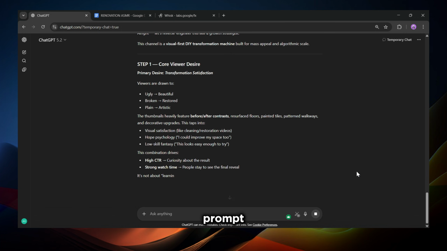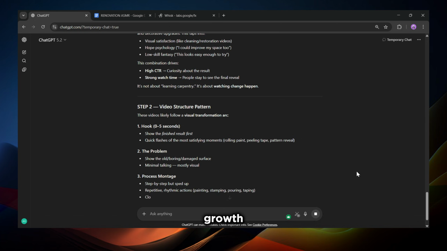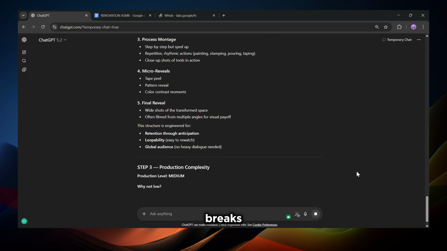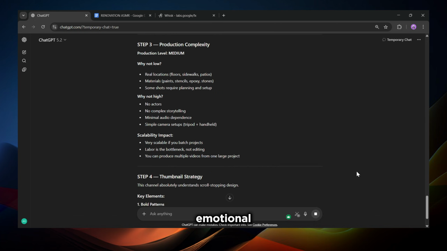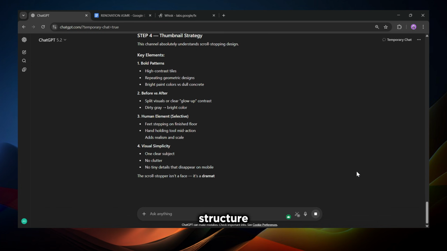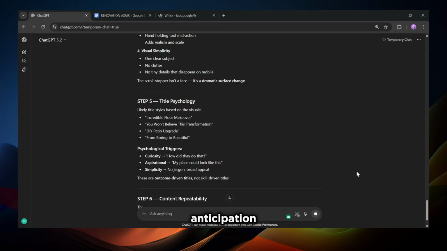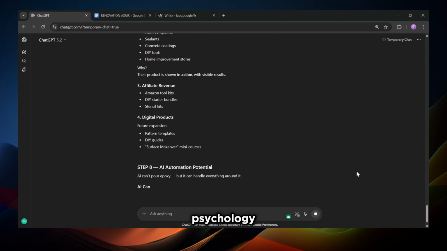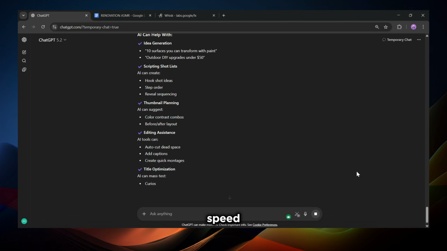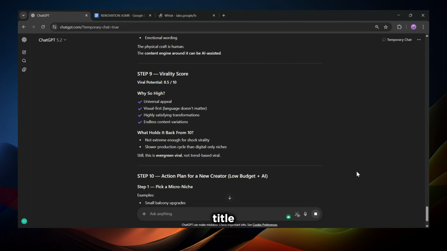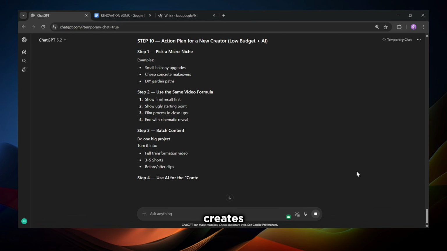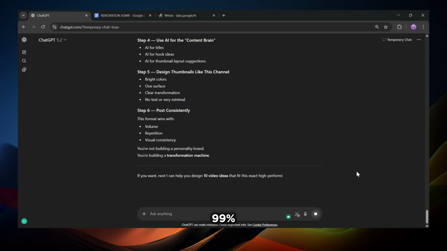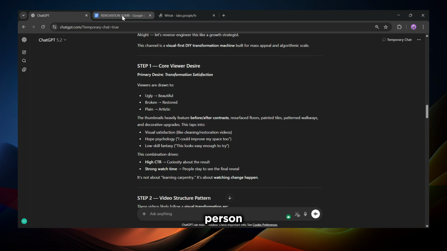This prompt turns ChatGPT into a YouTube growth strategist, not a chatbot. It breaks down why people can't stop watching, the emotional hook that makes someone click. The video structure keeps them from leaving, the pacing that builds anticipation. This is how real production pipelines work. It analyzes thumbnail psychology, why someone scrolling at high speeds suddenly stops. It decodes title curiosity, the exact wording that creates a question in the viewer's mind. 99% of people skip this. Don't be that person. Now we create the identity.